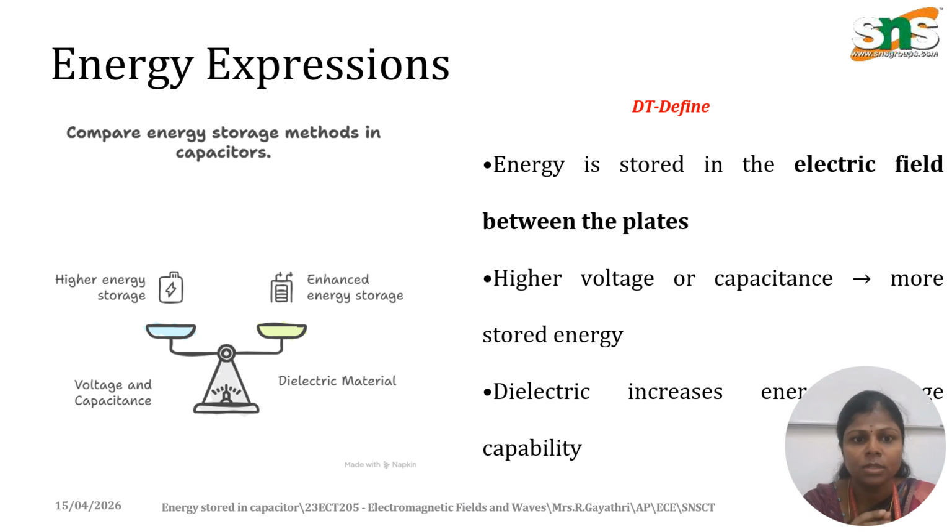And coming to the energy expressions, the energy is stored in the electric field between the plates. The higher the voltage and the higher the electric field of the capacitance, the more energy will be stored in the electric field as well as the capacitance. When the separation of the dielectric medium increases, the energy capability of that electric field and capacitance also increases.